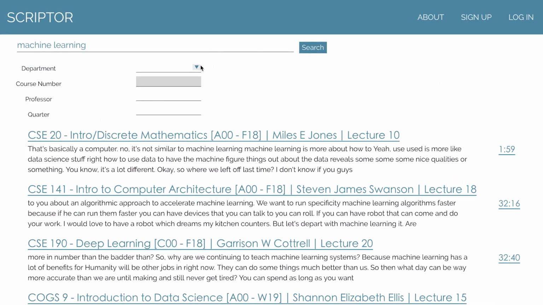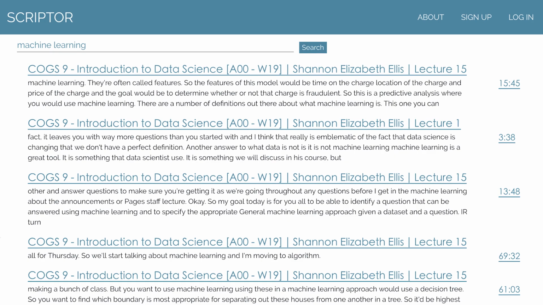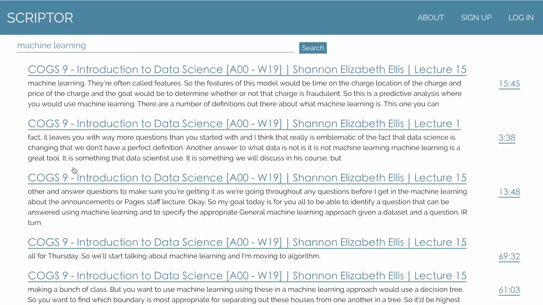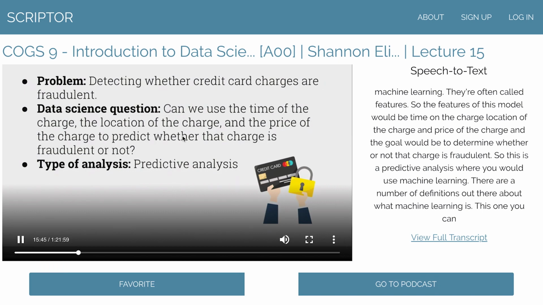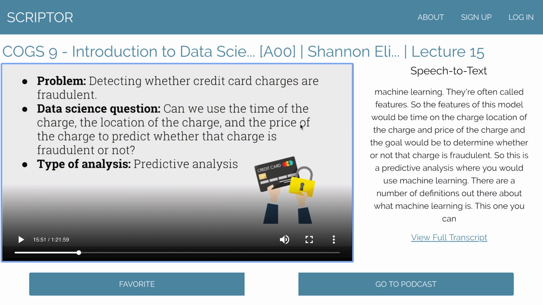We can filter from this page because we know Raj is in COGS 9. So in COGS 9, we search again, and we see now this results page is only filtered by COGS 9 results. So we can play one of these. "In machine learning, they're often called features. So the features of this model would be time of the charge." Here you see that our application provides the timestamp at which the exact user query is mentioned. If you follow it along here, "Location of the charge." We see this text blurb is matching to what the professor is saying.